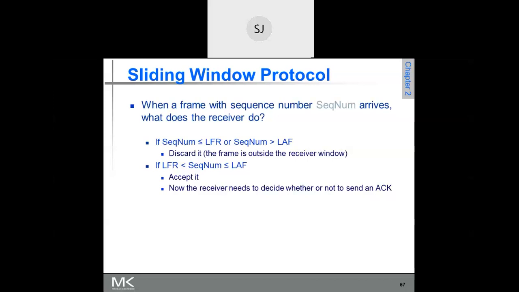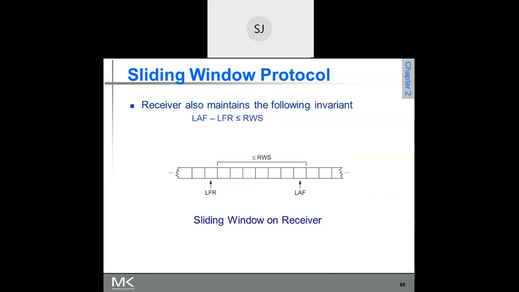Why is it so? Why will it not send the acknowledgement immediately? Why is it given that the receiver has to decide whether to send the acknowledgement or not? What actually does this mean? Why is the receiver not sending the acknowledgement immediately? We just discussed this, no? I will just repeat.